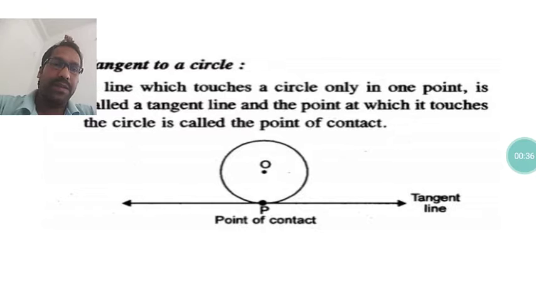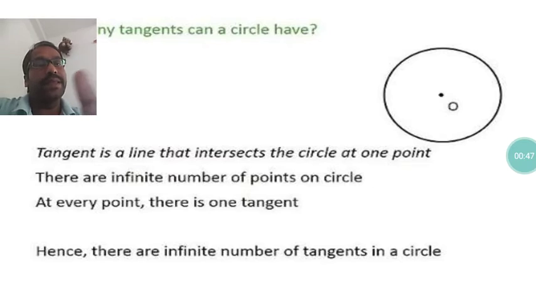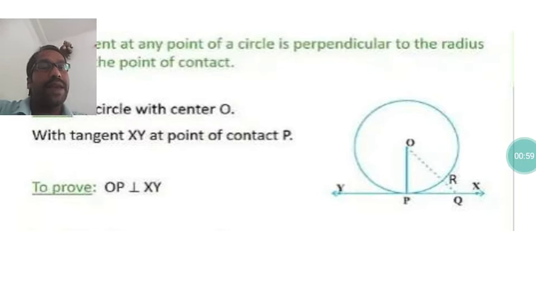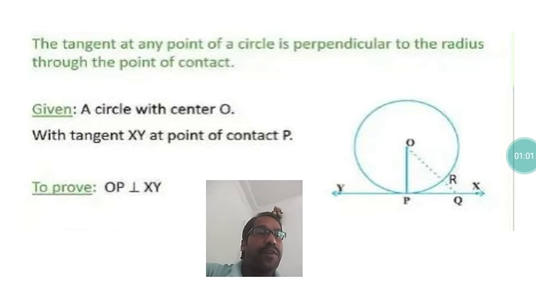One more time we can recall tangent and point of contact. We have learned tangent is the line which touches the circle at a unique point, and point of contact is the point where the tangent touches the circle. Then we have read that a circle can have infinite tangents because the circle has an infinite number of points. Then at the point of contact, the radius is perpendicular to the tangent. We have proved also in the classroom why this is so.